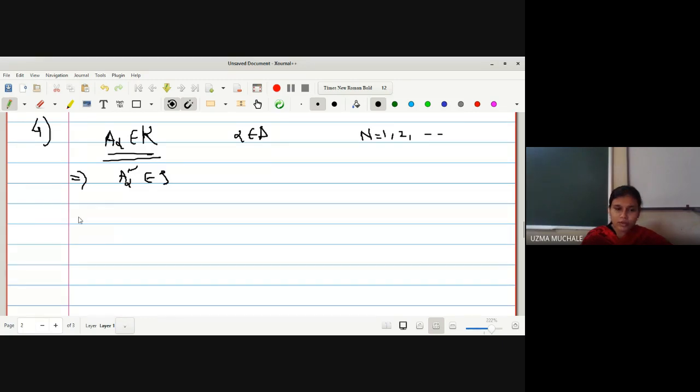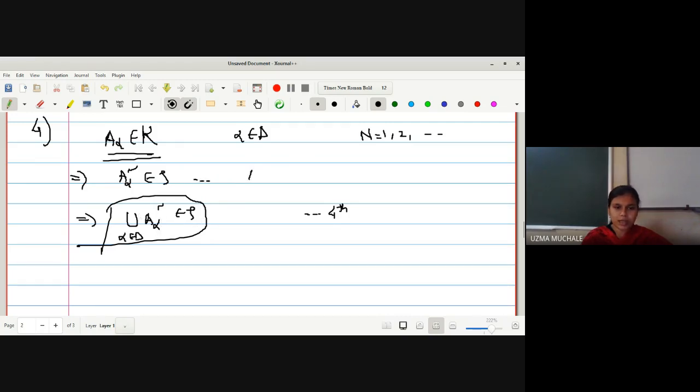But what is the fourth property of a topological space? By the fourth property of a topological space, I can write that the union of all A alpha complements is a member of tau, where alpha belongs to the index set. Why am I writing this fourth property? That is, an arbitrary union of open sets is an open set. What is A alpha complement? It is an open set.